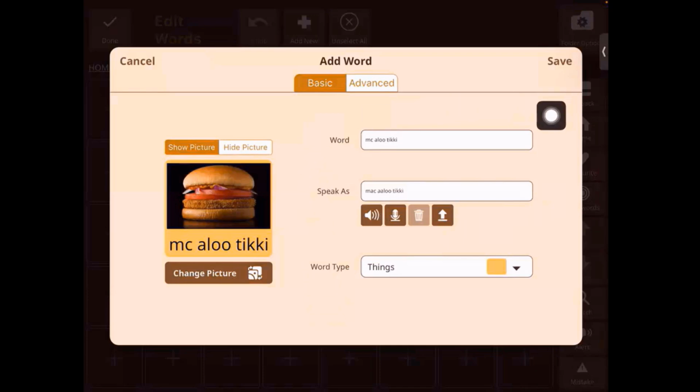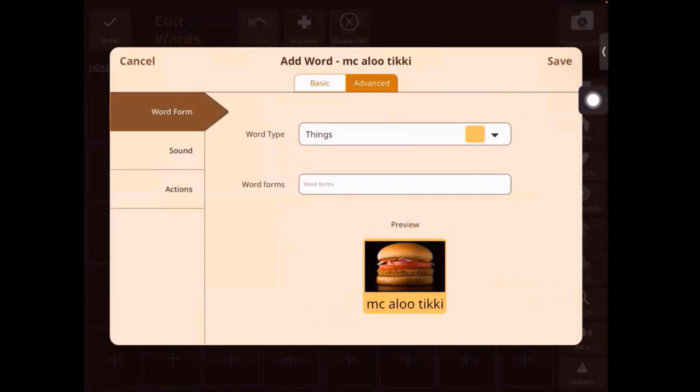Now everything on this screen is ready to go. Now one thing to note on the top is you have two sets of settings. You have basic and you have advanced. So basic has been completed. Now let's go to advanced. So what are the settings we have in advanced? So we have word form on the side. Now that is the word type, which has already been selected, and then the word form.